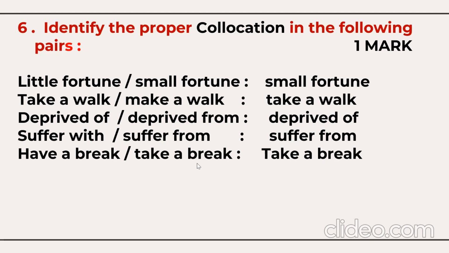Have a break, take a break. Take a break is the correct form. Strong tea or heavy tea. We never say heavy tea, we always say strong tea or strong coffee. So they are called collocations, and here you need to find out the correct pair of words. That is for 1 mark. So like this, under do as directed, you'll have the questions: antonym, synonym, homophone, homonym. With the homonym, you need to prepare two sentences. Then you have here collocation.